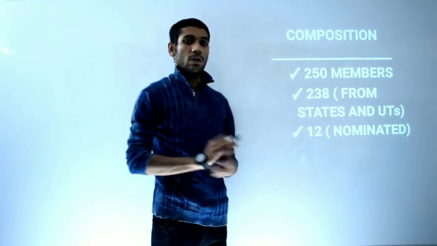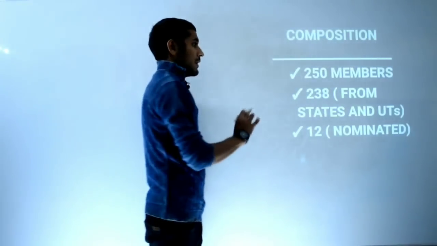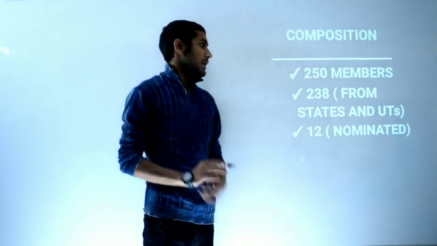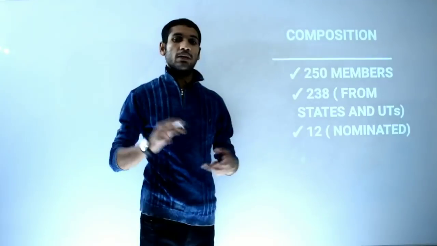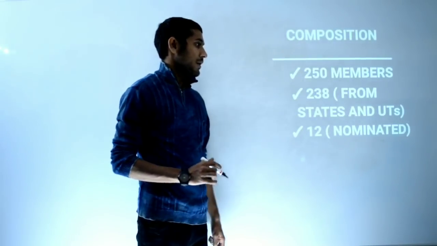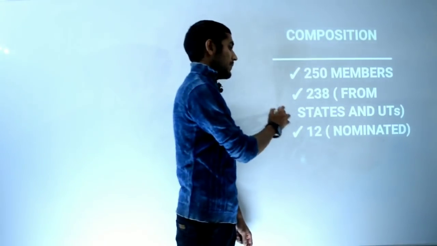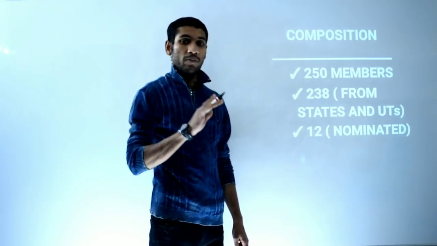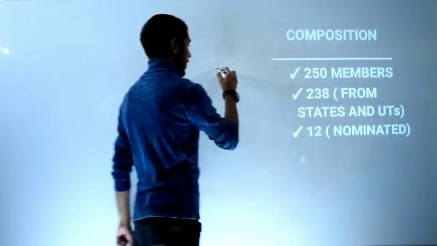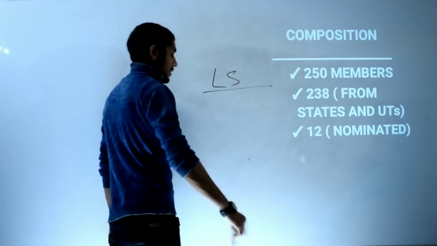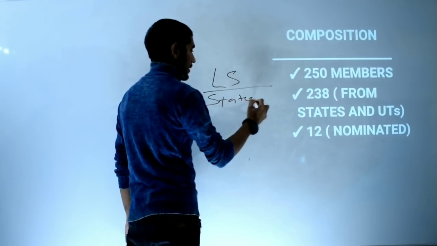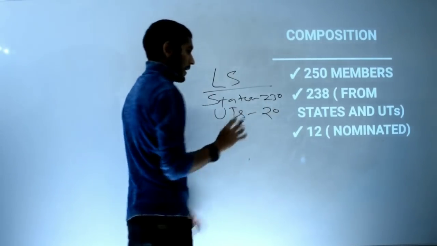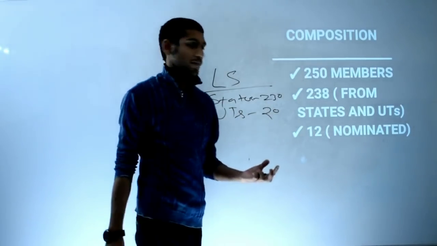See what is the composition. There are total 250 members. There is a provision in the Indian Constitution that you can't increase more than 250 members in Rajya Sabha. Okay, 230 from states; in Lok Sabha I am just repeating, states were 230 and union territories were 20, right now it is so because there are no nominated members.